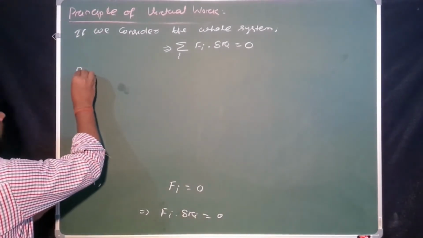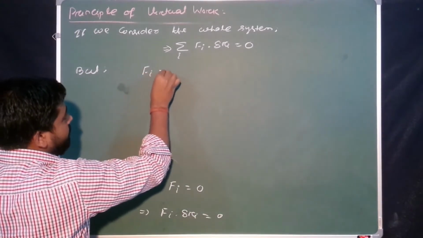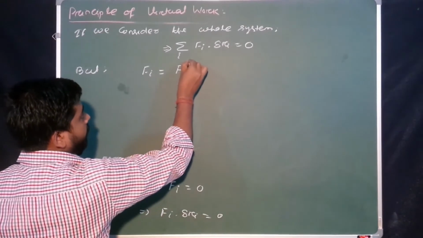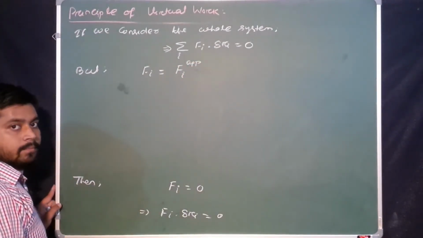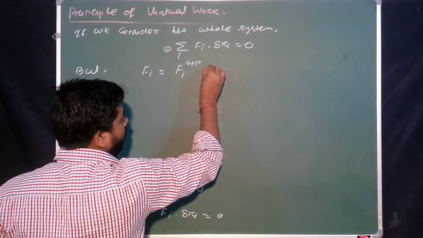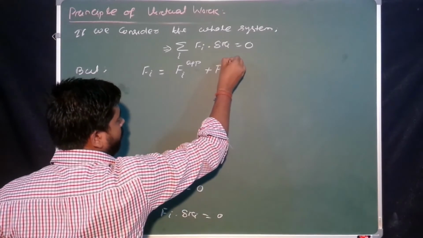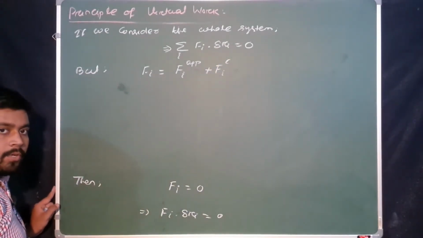But Fi is equal to the force on the ith particle due to external applied force, plus the force on the ith particle due to constraint. APP means applied force, FC means constraint force.